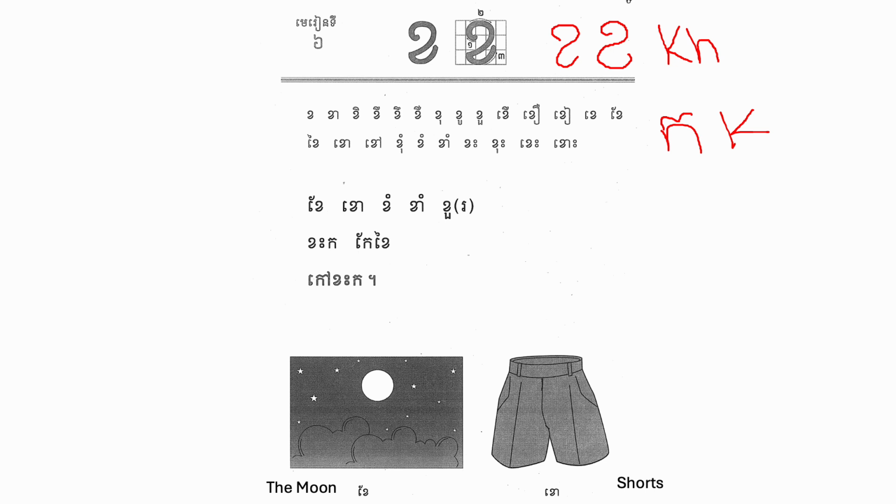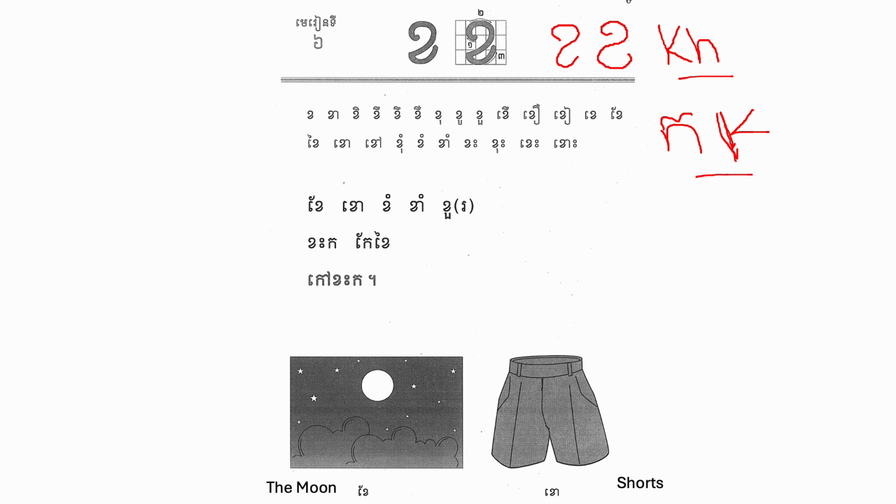This is a very clear sound. Very clear. And this one is Kho. We use a little bit of the tongue to make some sound with this. So this is Ko, and this one is Kho.